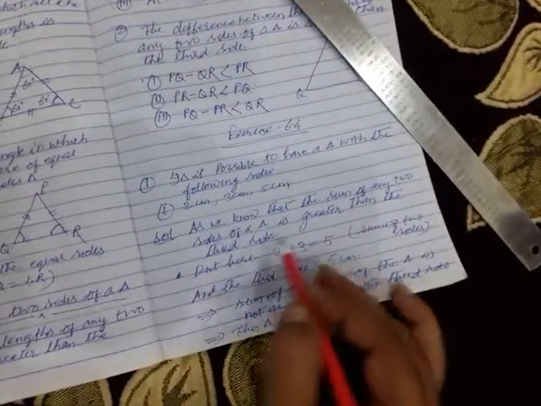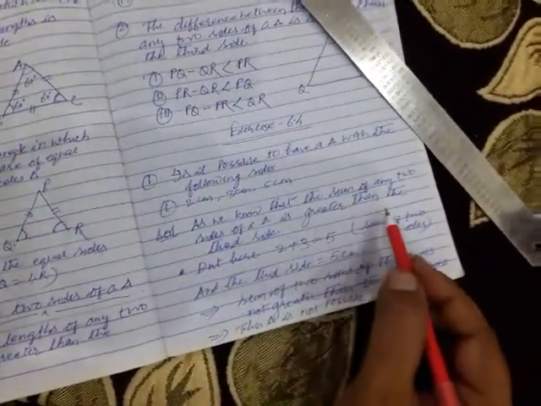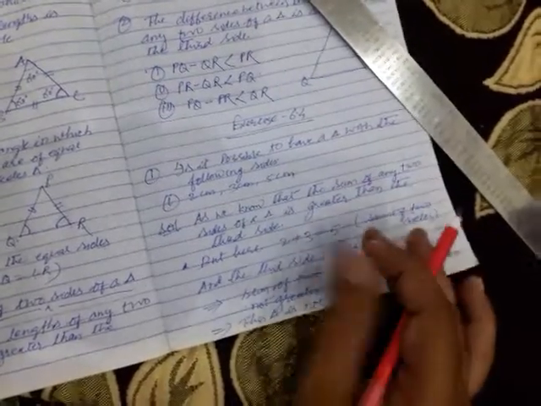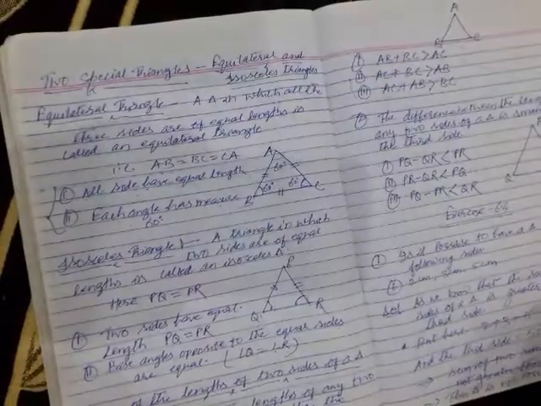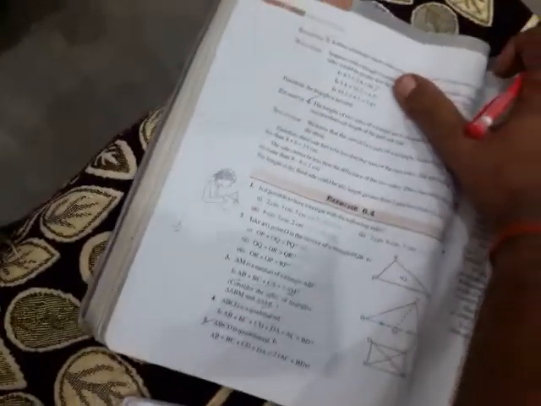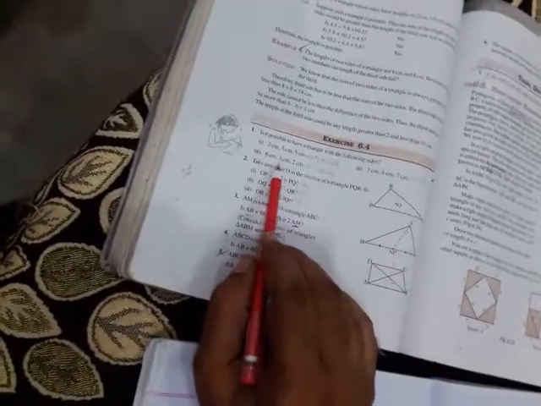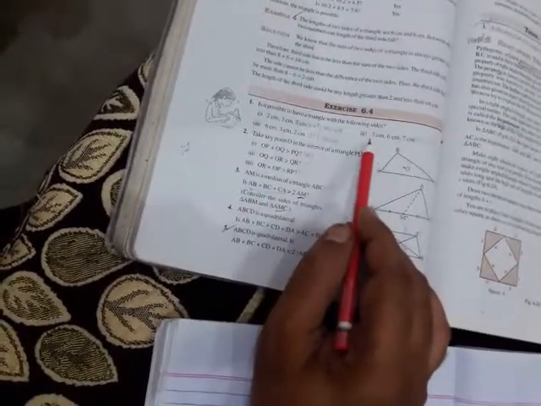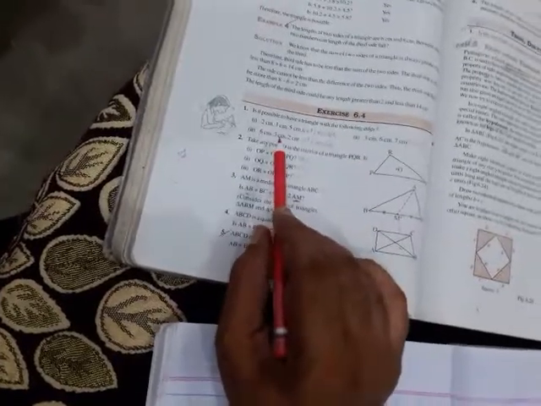The sum of any two sides of a triangle is greater than the third side. Here the sum of the two sides of a triangle is equal to the third side. So a triangle with these sides is not possible. Okay children, in the same fashion and with the same method, you can do the remaining parts, question number 2 and 3 of question number 1.